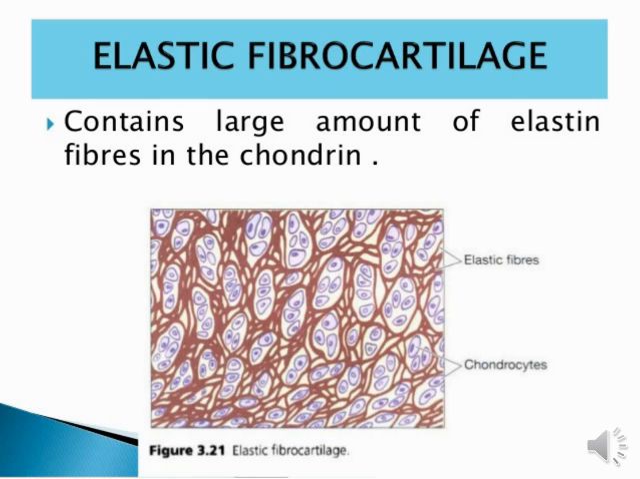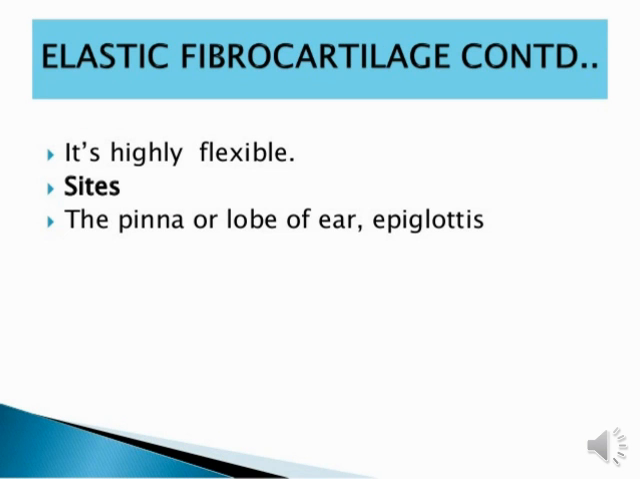Now, elastic fibrocartilage is highly flexible, very flexible as compared to hyaline cartilage as well as the second kind of cartilage. What is the second kind of cartilage? Fibrocartilage. Compared to both, it is highly flexible in our body. In which areas is it situated? The pinna, the lobe of the ear, and the epiglottis. Which kind of cartilage is present there? Elastic fibrocartilage.